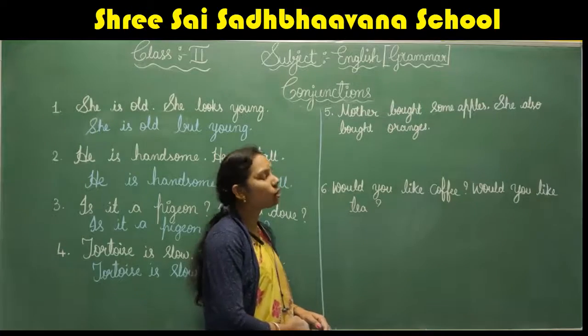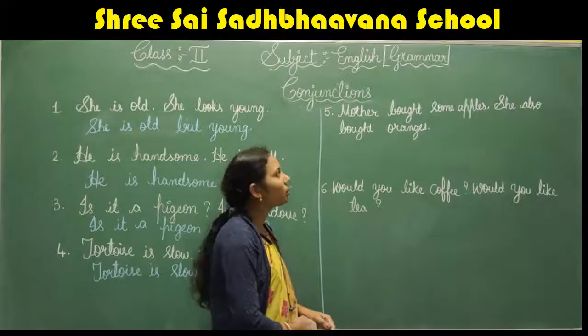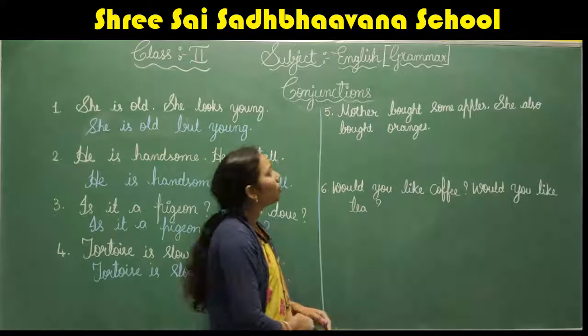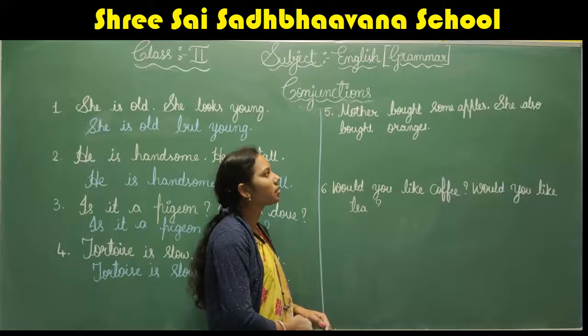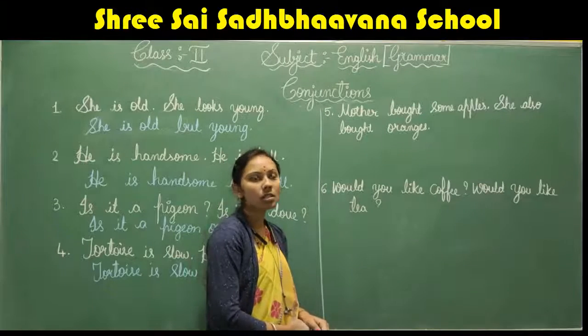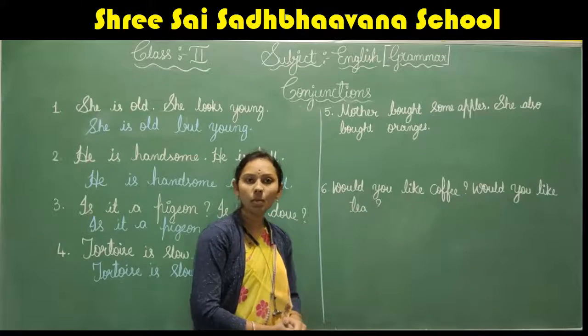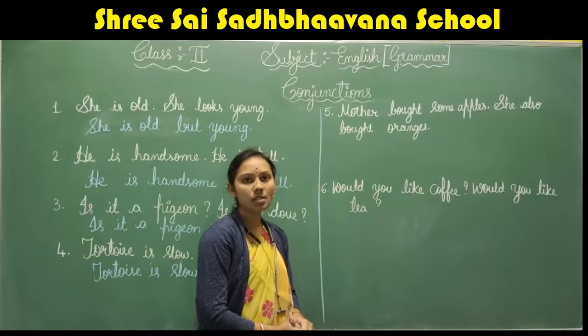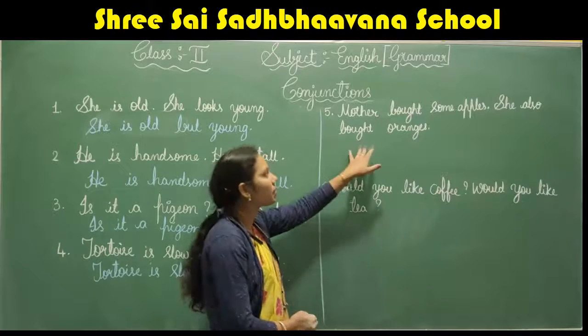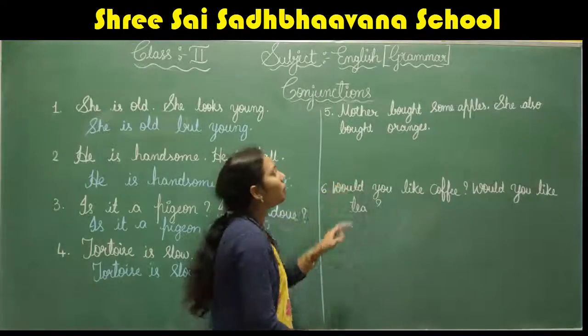We have to take out the common part. What is the common part in both the sentences? Bought some apples, bought oranges. These are the common parts we are taking out in this sentence. So we will rewrite the sentences using a conjunction.